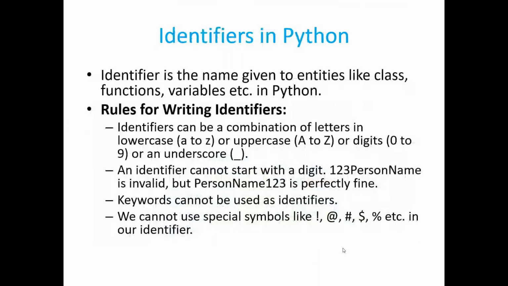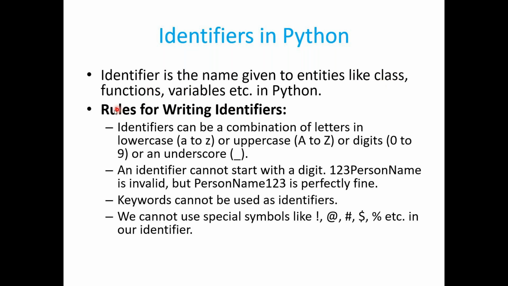Now let's try to understand identifiers in Python. What is an identifier? To give a simple example, every person on this earth will have a name, right? Similarly, whatever we do in Python will have a name associated with it. If you create a class or functions or variables, everything will have a name associated with it. That is nothing but the identifier. So an identifier is the name given to entities like class, functions, variables, etc. Again, we are not going to talk about classes and functions today. We'll talk about variables today, and gradually we'll talk about functions and classes as we progress.